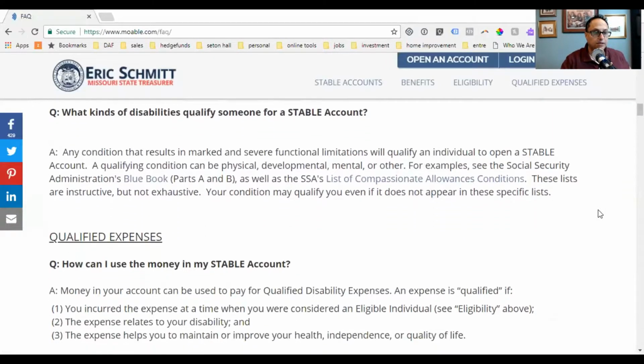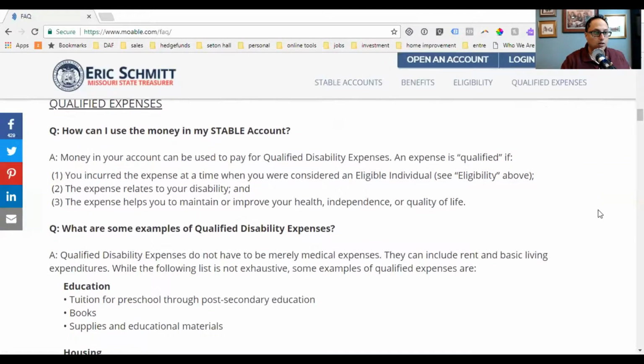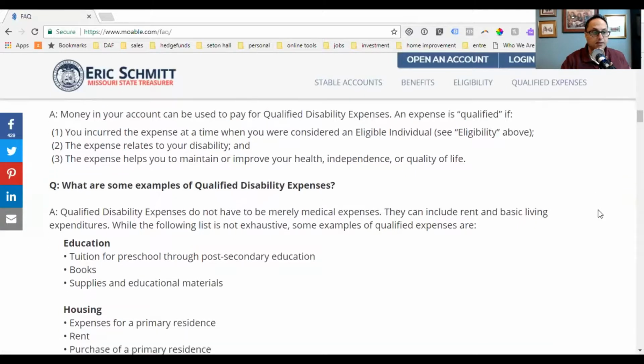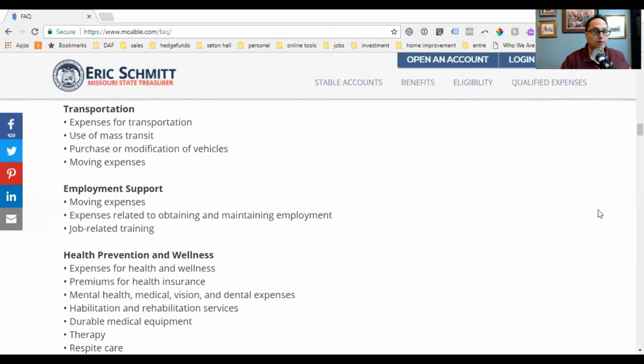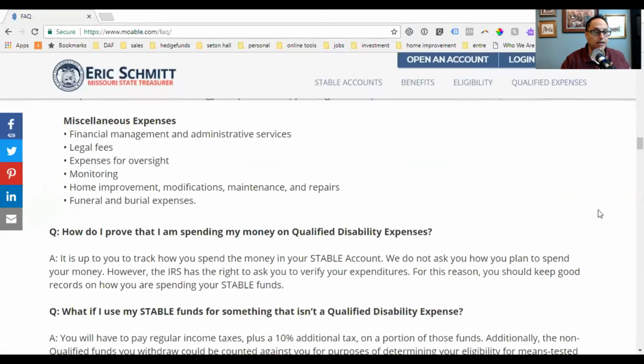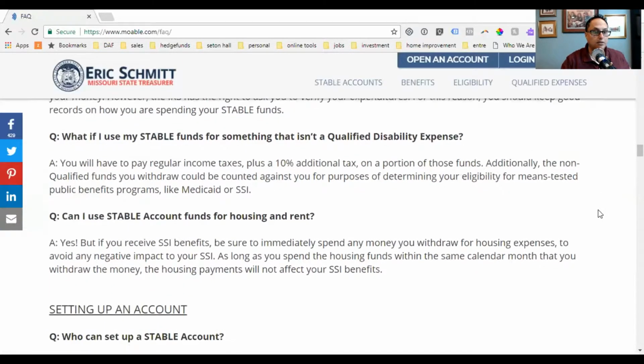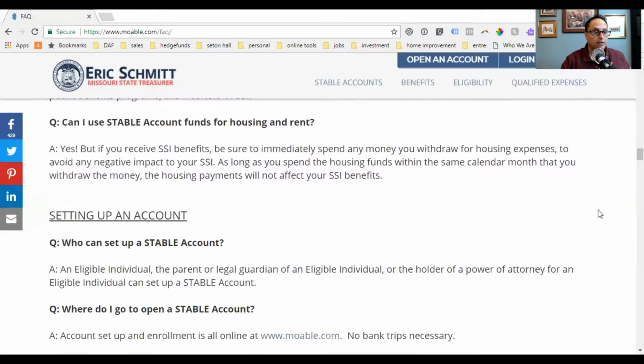What kind of disabilities? Okay, I'll leave that for you to figure out. How can I use the money in the account? It has to be for a qualified disability expense. They go through that a little bit and give you those examples. We like that. How do I prove that I'm spending the money right now? We just discussed that.